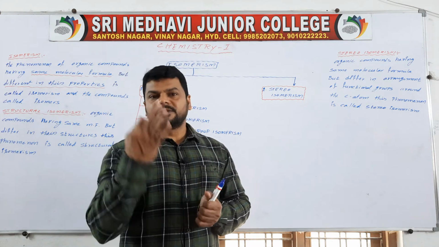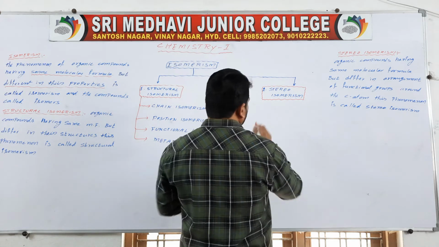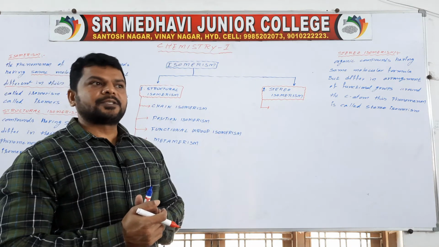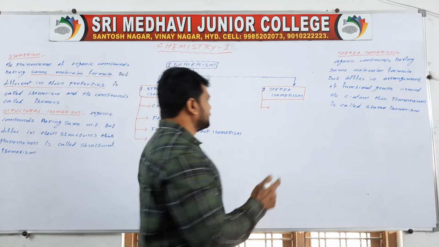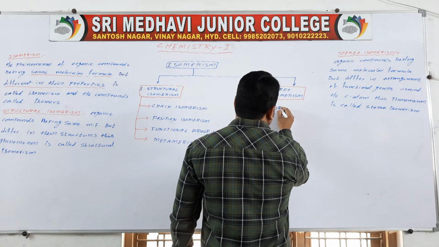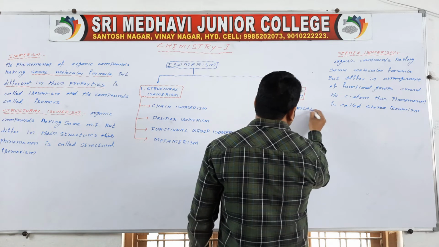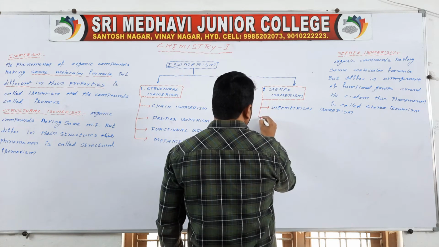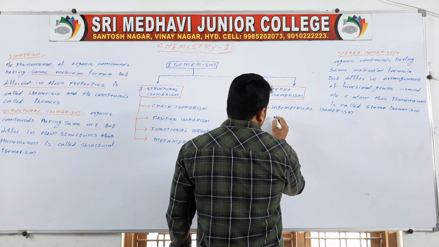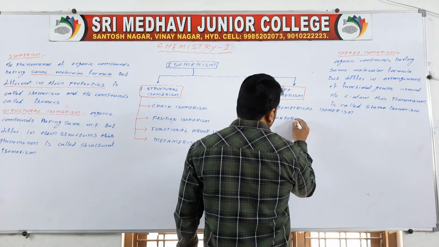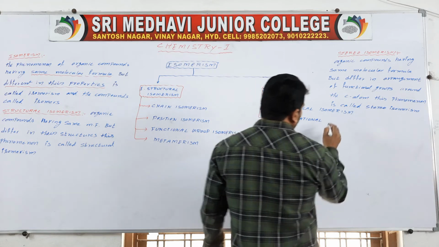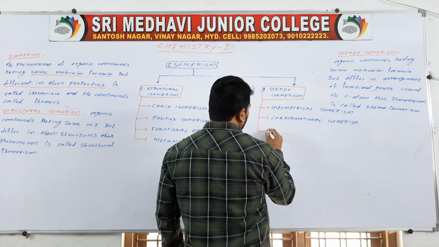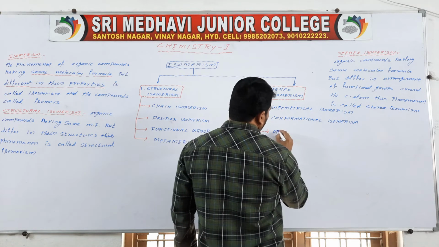Stereoisomerism is again divided into three types. First one is geometrical isomerism, next conformational isomerism, and third optical isomerism.